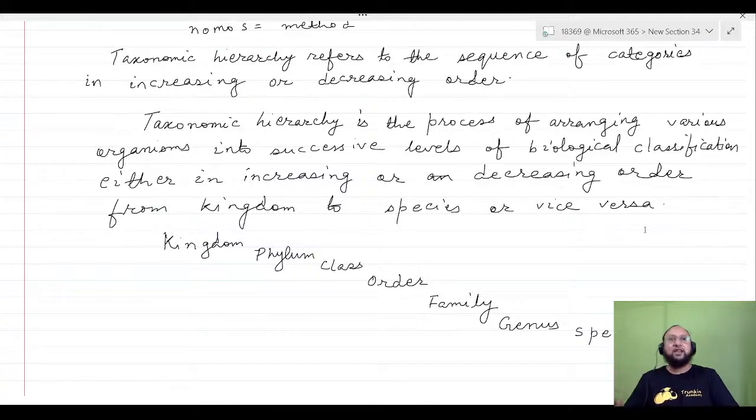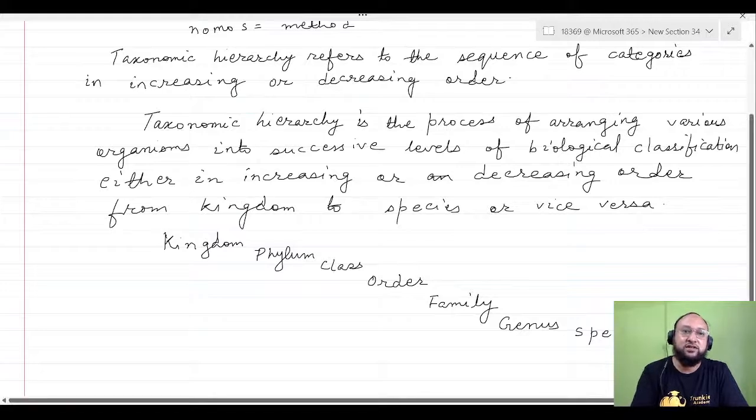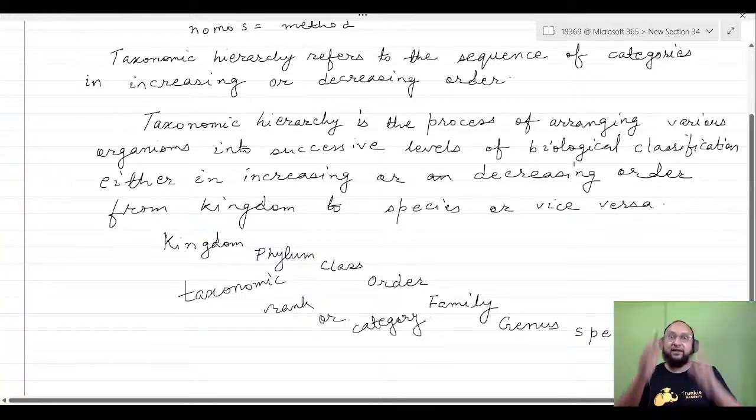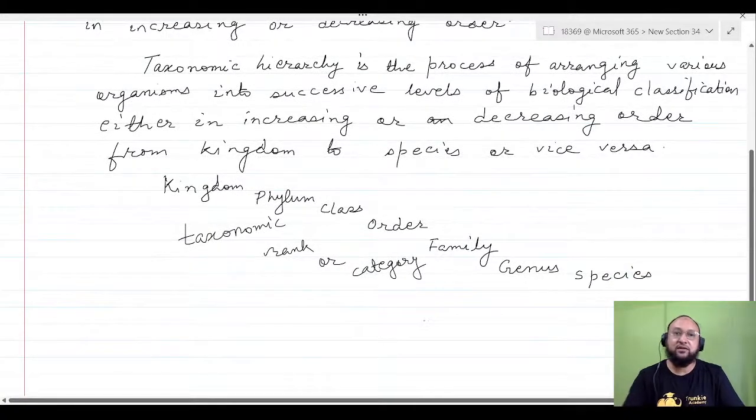So these are the sequential order, and each of these, kingdom, phylum, are called the taxonomic rank or taxonomic category. Okay, and when you are writing all the information for one organism, then it is called